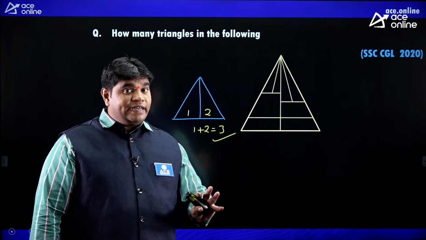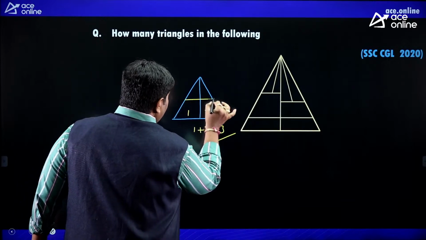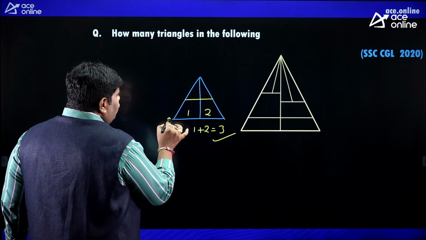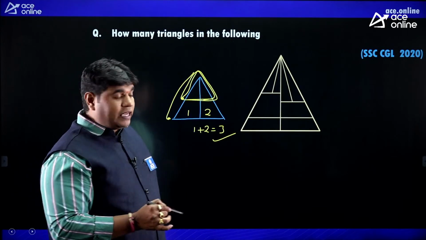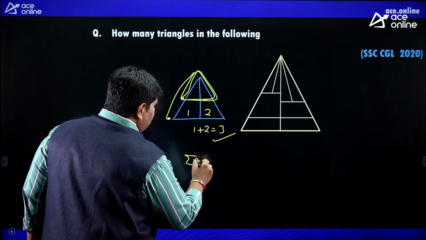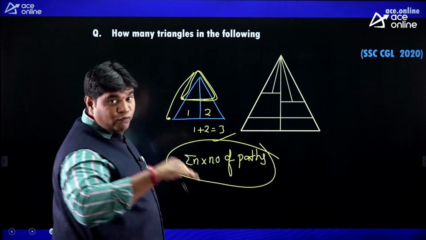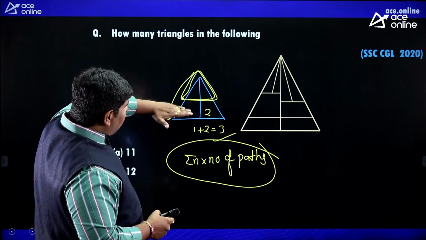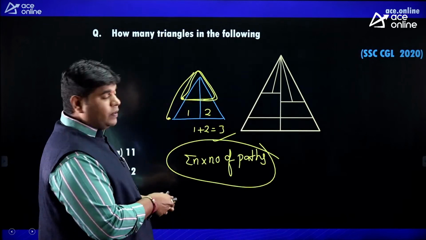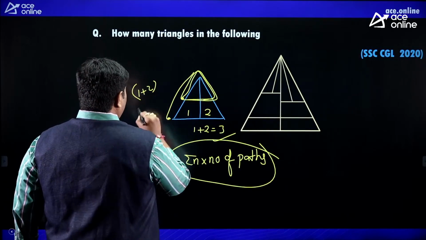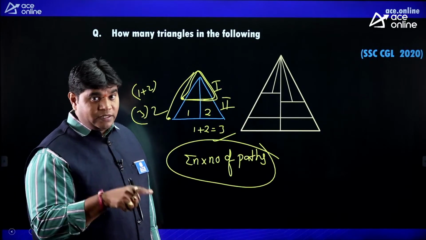Small or lengthy, any question it is accepted. 1, 2. 1 plus 2, 3 added. Suppose there is a partition like this. From the ground floor to top, 3. Again from the first floor to top, these 3. Logic: sigma n into number of paths, number of floors. Suppose it is an apartment, ground floor, first floor. So 2 floors. Each floor 1 plus 2, 3. Total 2 floors into 3. So 3 into 2, total 6 triangles.